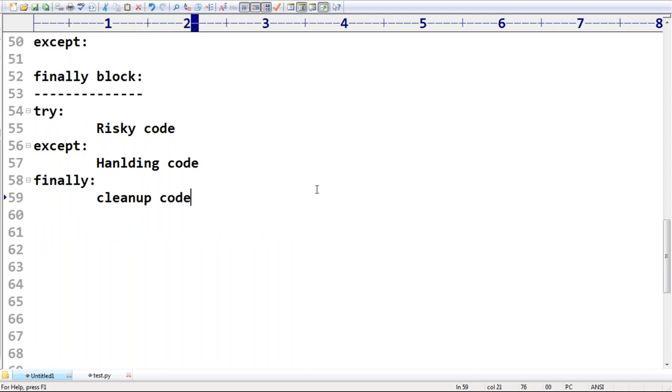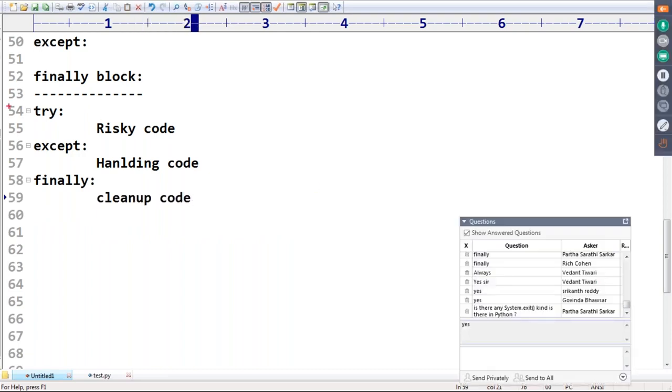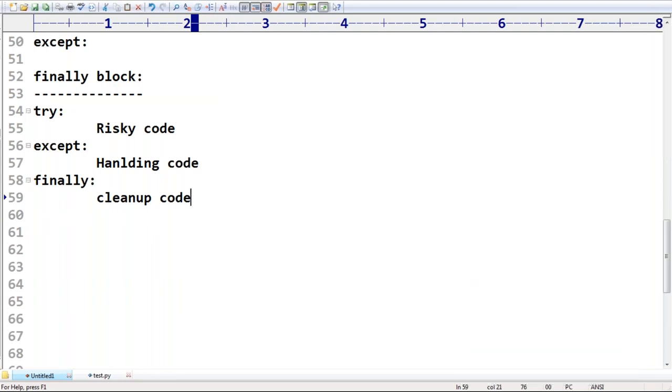Are you getting? Any explanation required about the syntax? Try, except, and then finally. Okay, we will discuss that point soon. Don't worry. Up to this it is clear for all of you, right? Try, except, finally. What is the specialty of the finally block? It is always going to execute whether exceptions are raised or not raised, handled or not handled. For which purpose are we going to use the finally block? To maintain cleanup code.